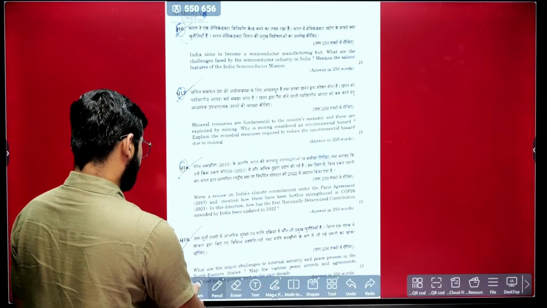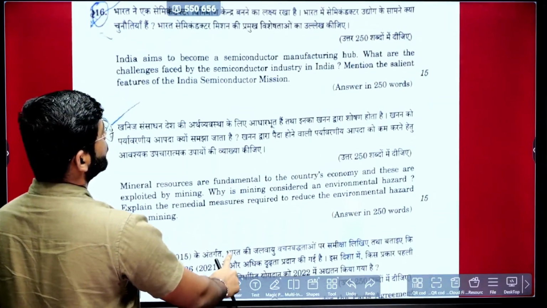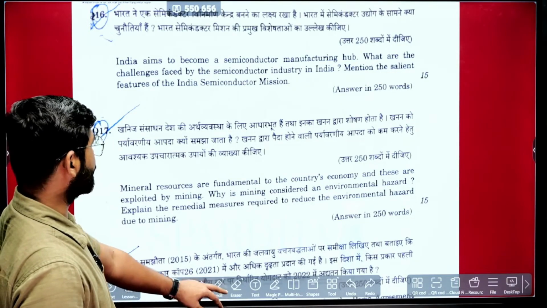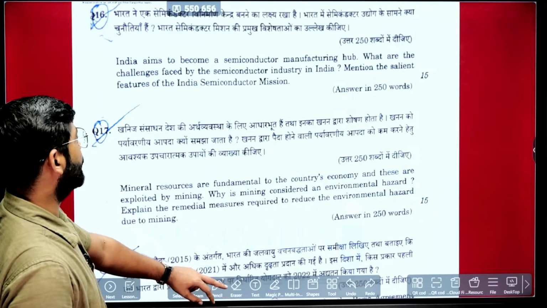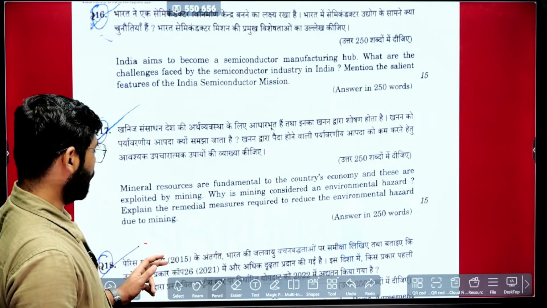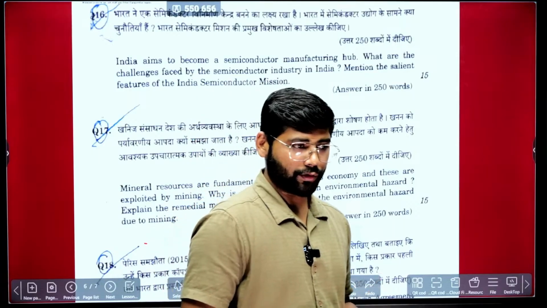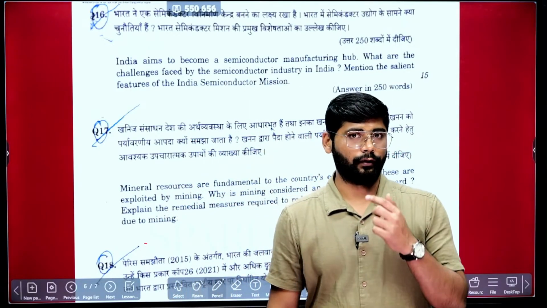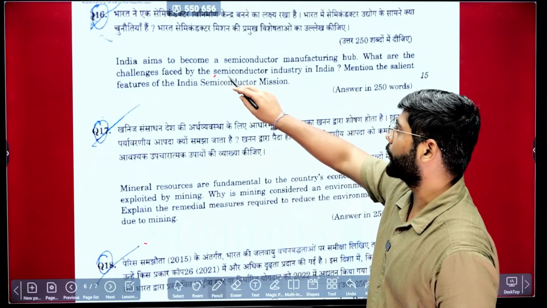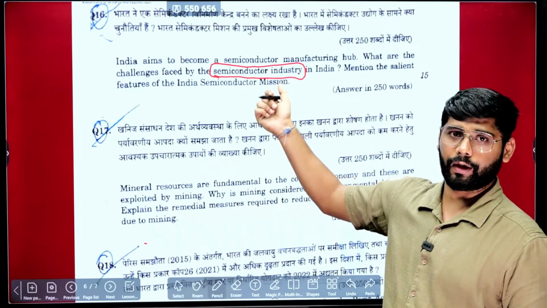Next, this is again from current affairs. India aims to become a semiconductor manufacturing hub. What are the challenges faced by the semiconductor industry? Mention the salient features of India's semiconductor mission. It has been in the news for the last 2-3 years. When the China and Taiwan standoff started, and the economic competition and dominance between China and the US started, a major factor was the semiconductor industry. So it is a much anticipated topic and again came in the news.